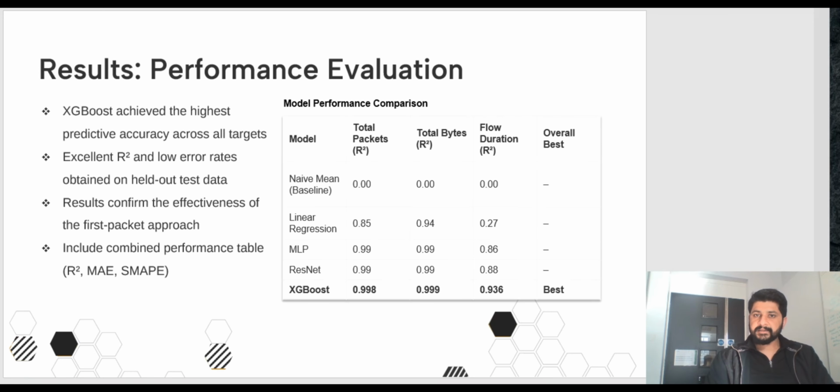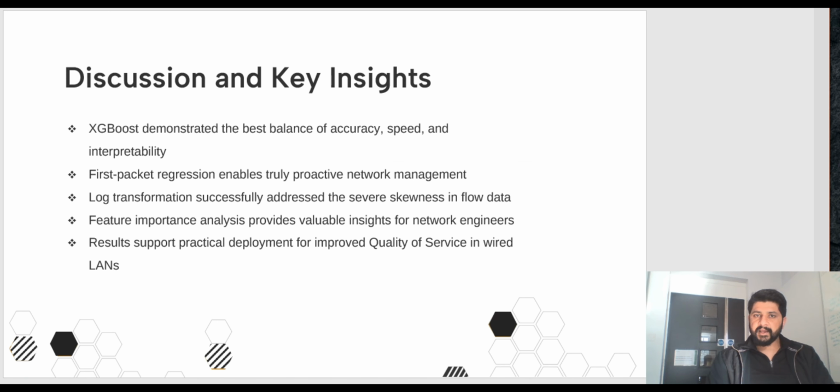Returning to the result slides, the model performance comparison table shows that XGBoost achieved the highest predictive accuracy across all three targets. It delivered excellent R squared values and very low error rates on the held-out test data. These results confirm the effectiveness of the first packet regression approach. Now I'm going to move on to discussion and key insights.